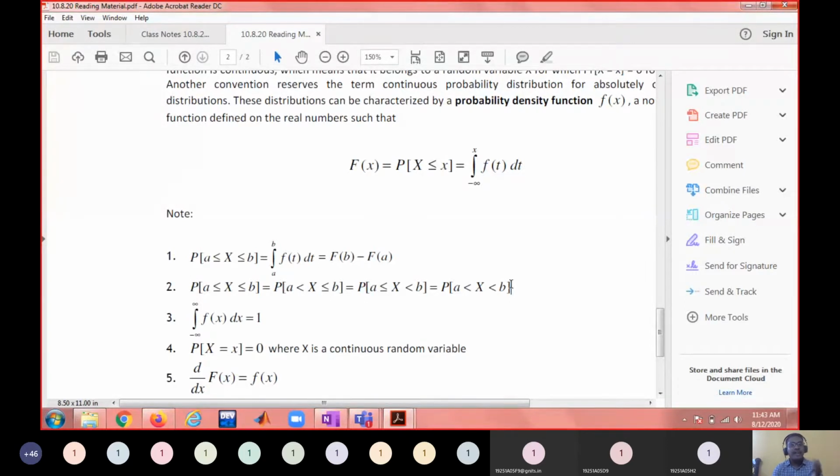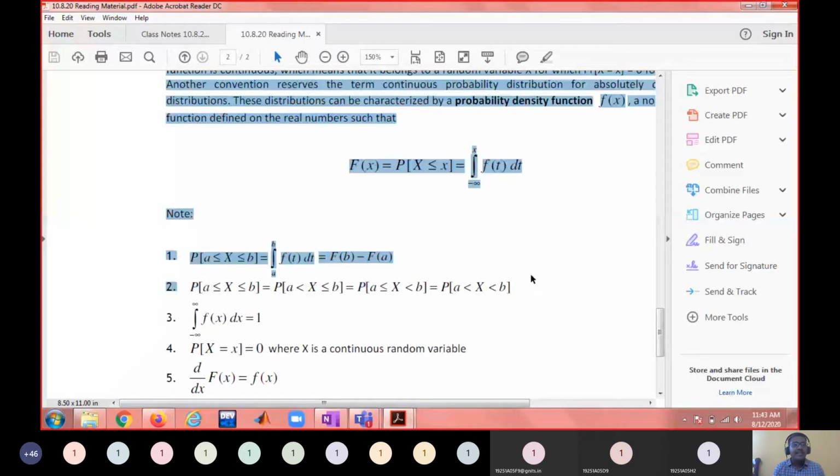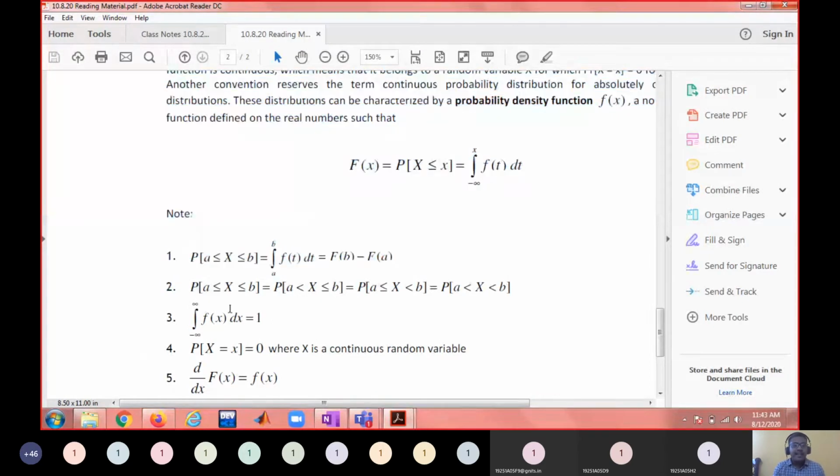Area doesn't change when you add or exclude a single line, because area is the sum of line segments. If you remove one line from infinite lines, that doesn't matter. Whereas this matters in case of a discrete random variable.